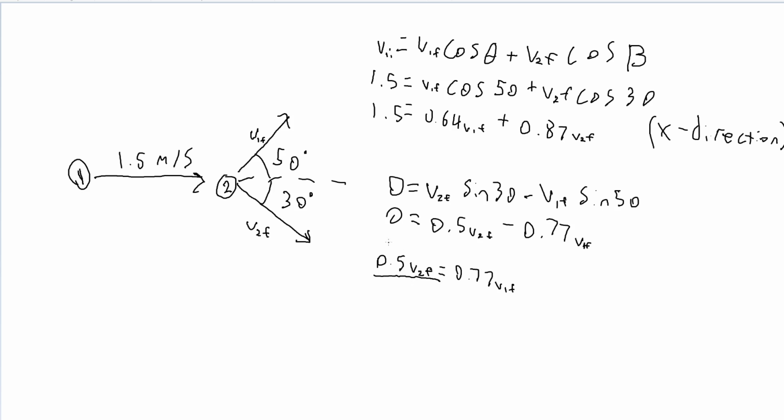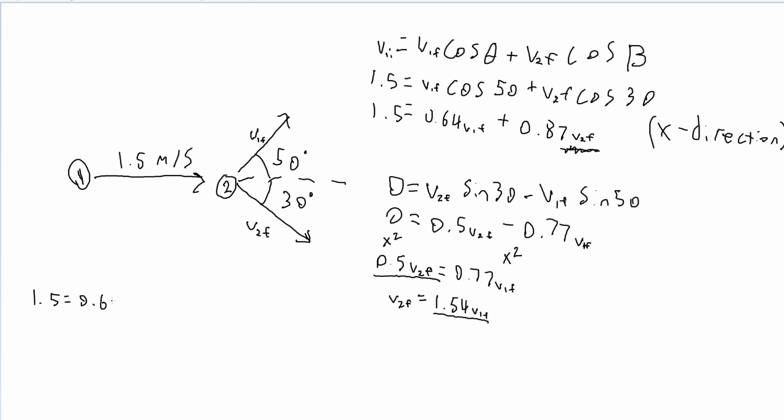So with this, we can set it to, since we know sine of 30 is 0.5, and then minus 0.77. So with this formula, we can actually now figure out a relation between v2 and v1 final.